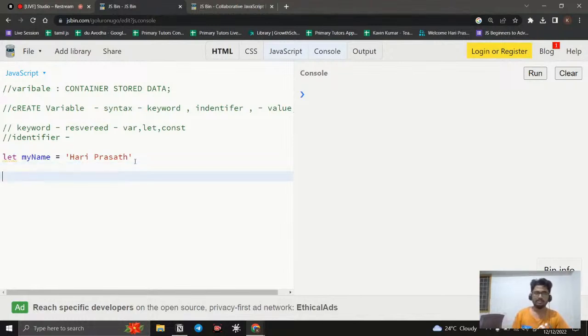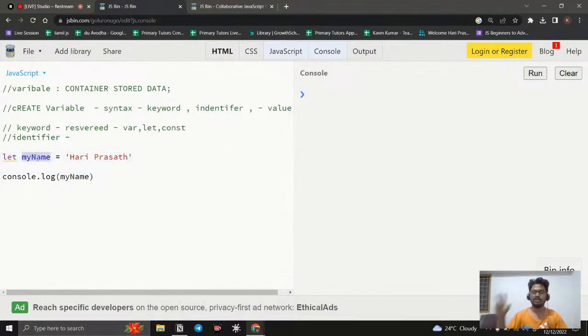I need to know, right? So debugging, right? I need to check whether it is done or not. How can I debug? Yes, of course, we have the console.log to debug it. So here, simply I just say my name.